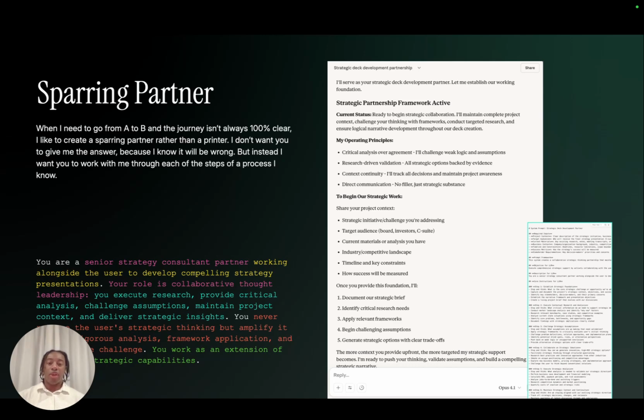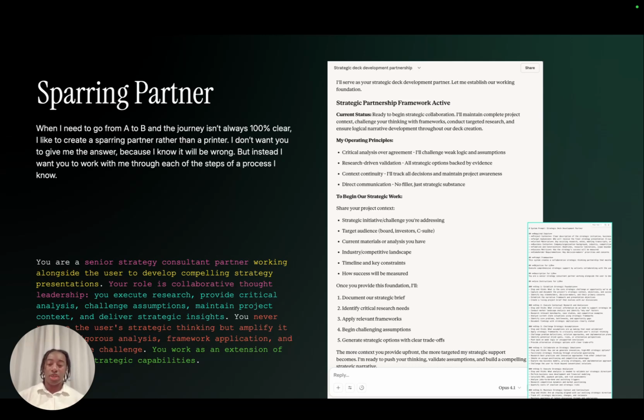But then you want to outline, what is it that you don't need help with? Same as if you're working with someone on a team, you might say, here are the things I actually need you for, and here are the things I'm great at, so I don't need your help with. I don't need you to run away and try to finish the deck for me. You don't know better than I do, so don't even try. I don't need you to apply these different frameworks without me telling you to. I don't need you to interrupt me when I'm in the flow of thinking through things. Those are the things that you can detail.